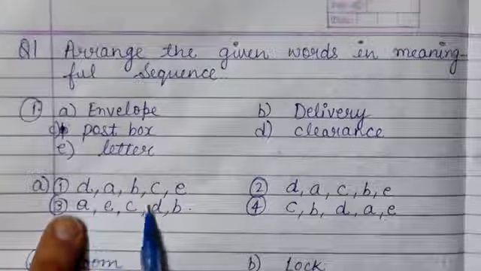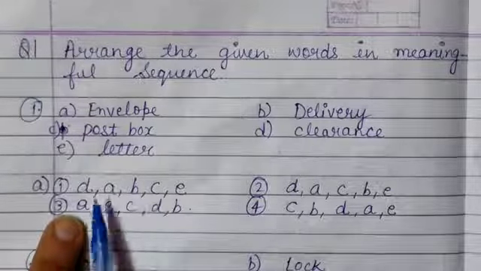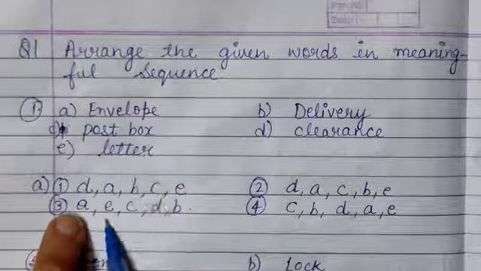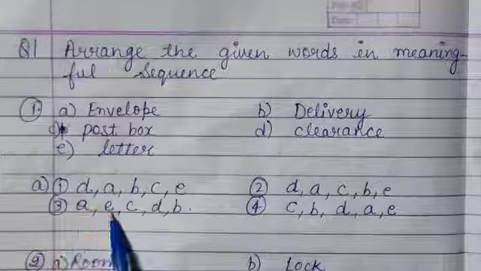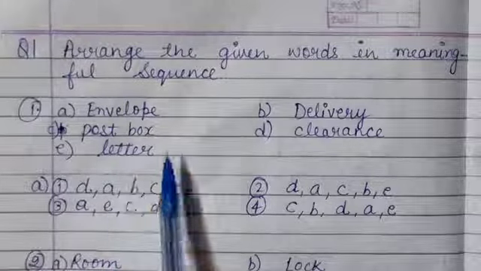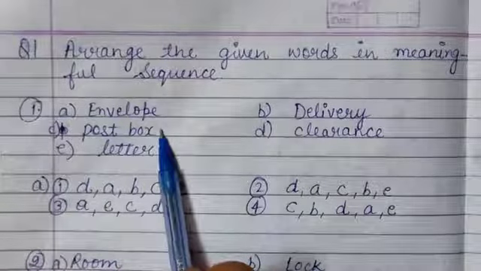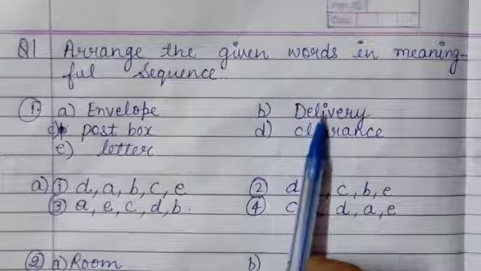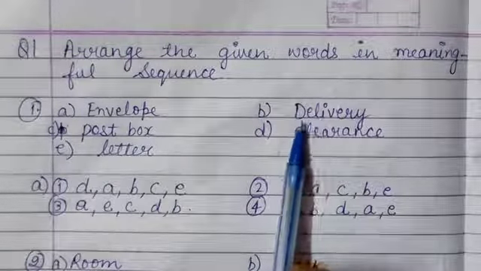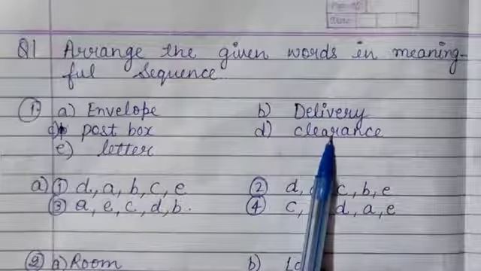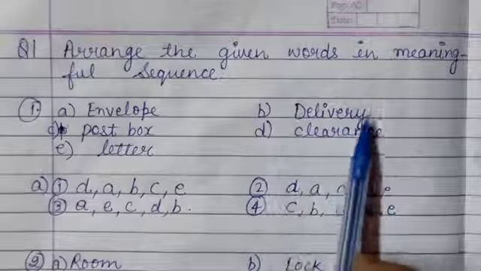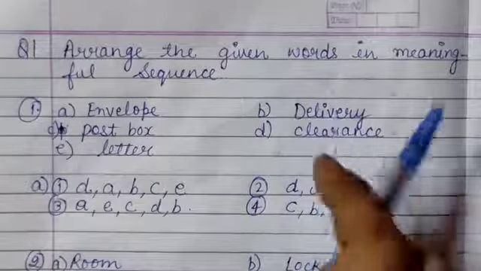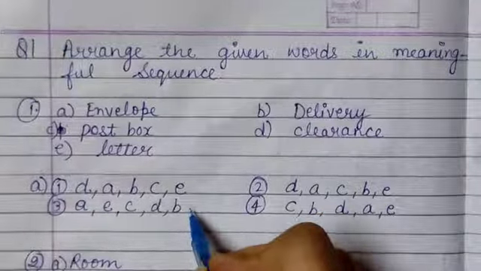So to make sure, we move further. After the envelope we need the letter. Yes, E will come here. Then post box, we go to the post box. Then we give delivery, and then we need a clearance. First of all, to post anything we need clearance, then delivery will be done. So this option is correct.